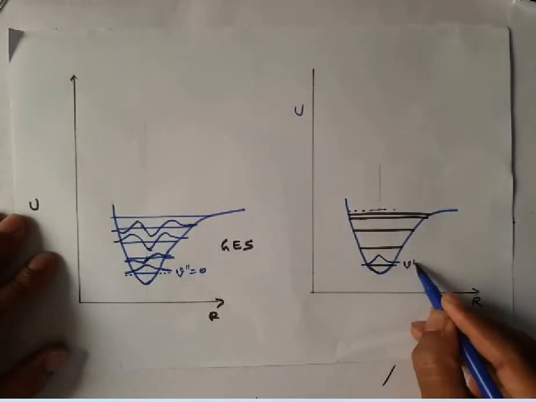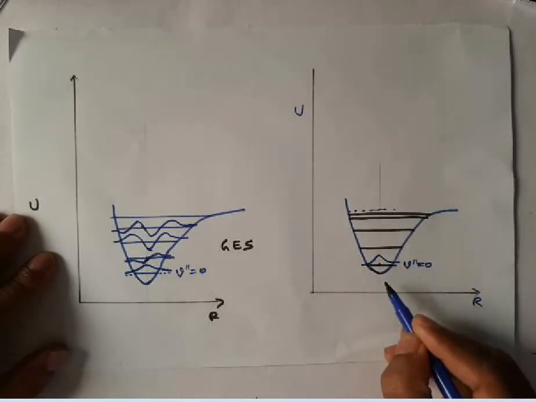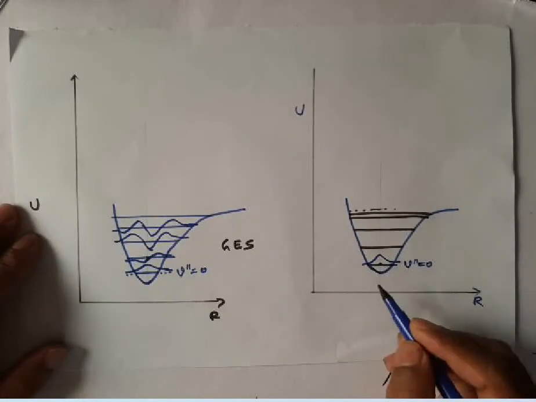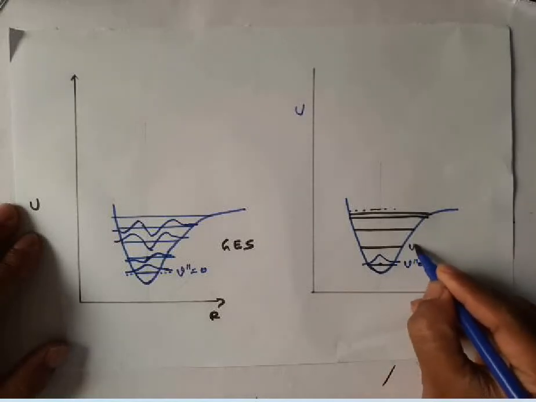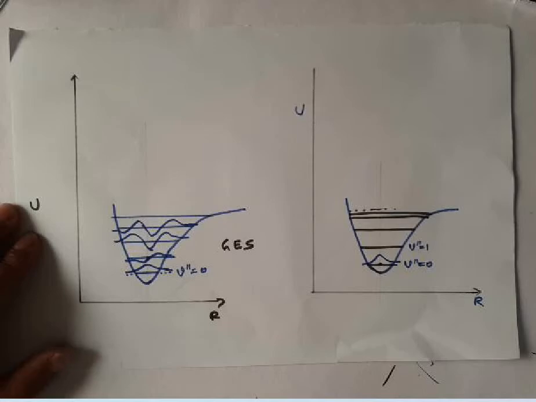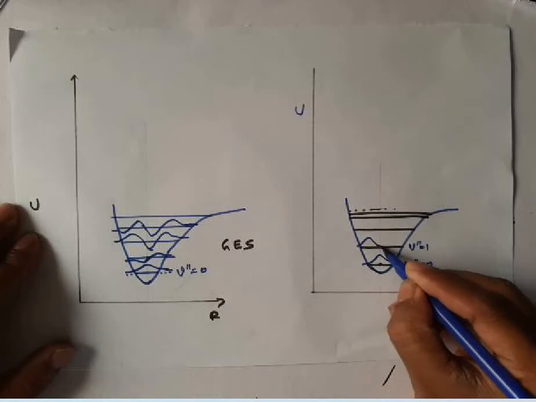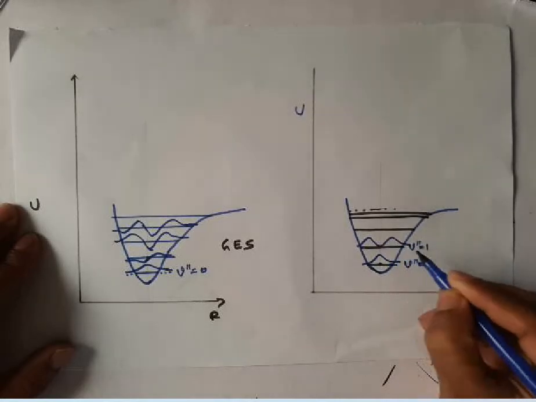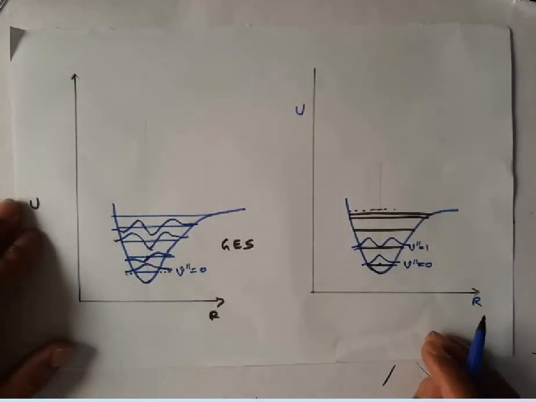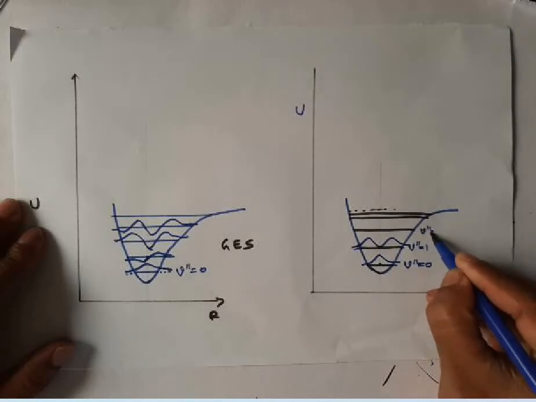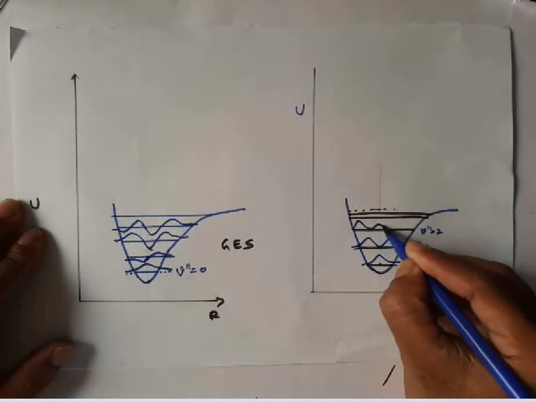Probability is maximum at the center, or at the equilibrium internuclear distance. Whereas in the first excited vibrational state, the probability will appear like this. Probability is 0 at the middle, and we have some probability outside this classically forbidden region. Then if you go to V double prime equal to 2, we have probabilities which appear like this.